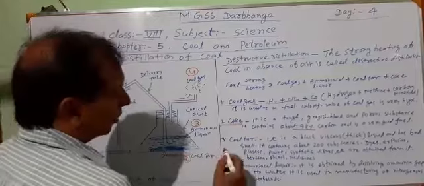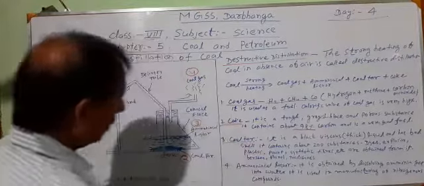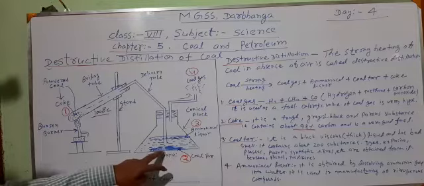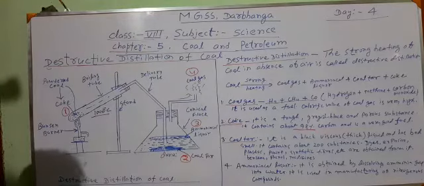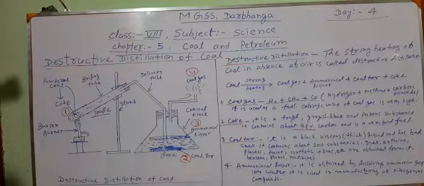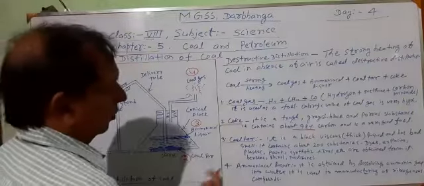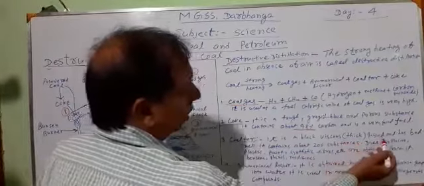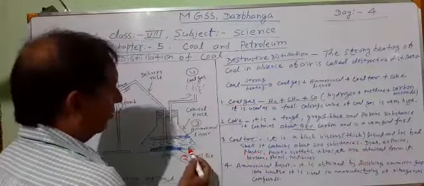Coke. Third substance is coal tar. Coal tar is a black, viscous, means thick, liquid, and has a bad, unpleasant smell.